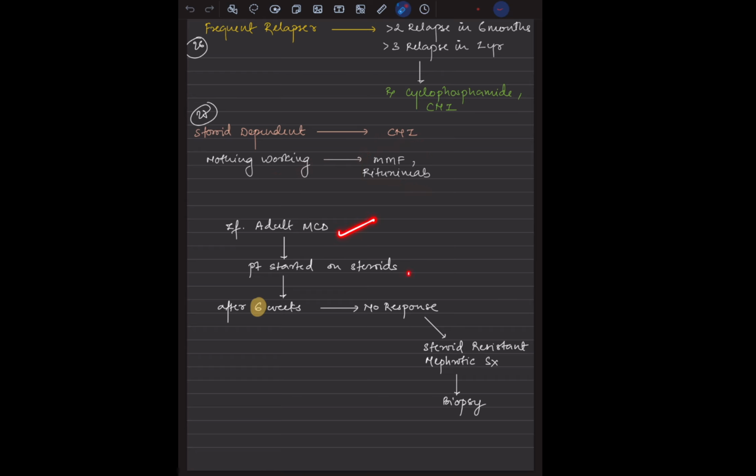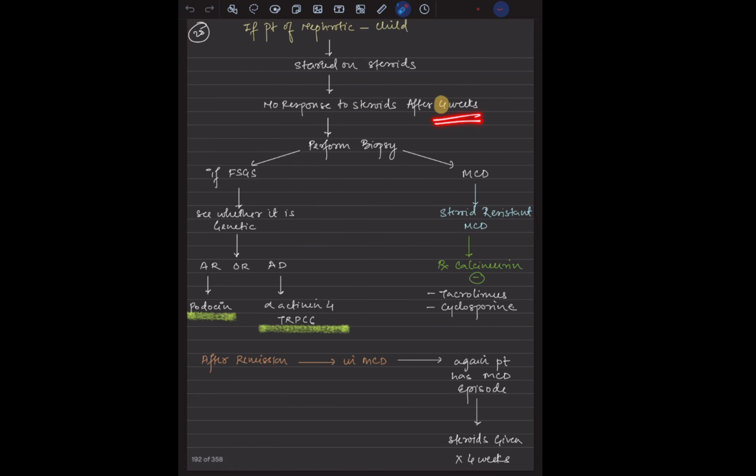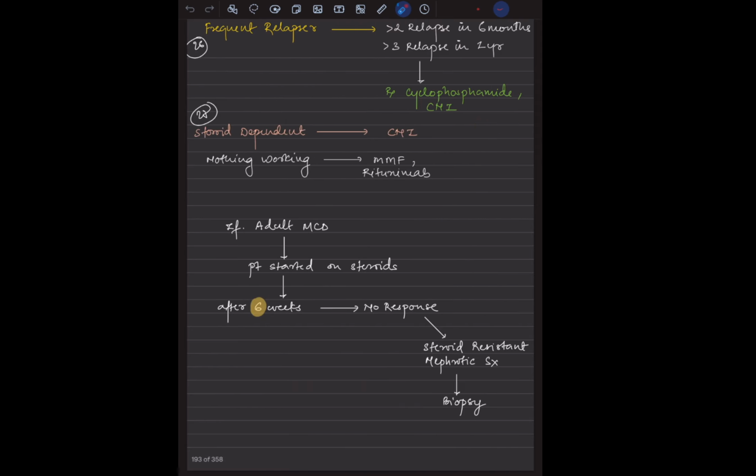If an adult patient is started on steroids and after 6 weeks there is no response, it is steroid resistant nephrotic syndrome, and we have to go with a biopsy. Certain books give 20 to 24 weeks, but recently I have found out that it should be 6 weeks. After 6 weeks with no response, we go with the biopsy, because it is really difficult to wait up to 20 to 24 weeks. I can understand that, because if there is some other pathology, we have to address that.